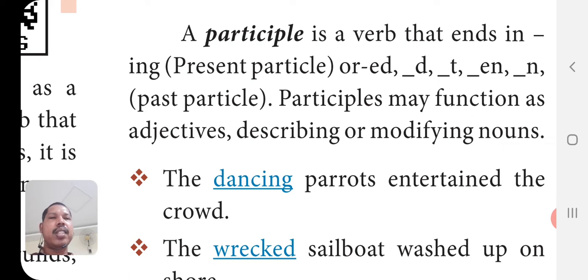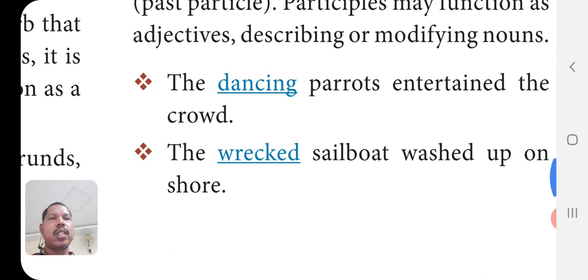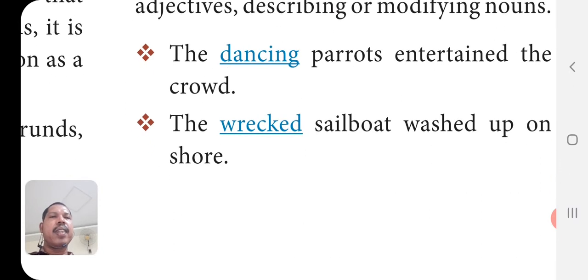Participles may function as adjectives describing or modifying nouns. Look at the examples. The dancing parrots. Here, the dancing parrots. So it is used as an adjective here. Adjective for parrots. What parrots? Dancing parrots.